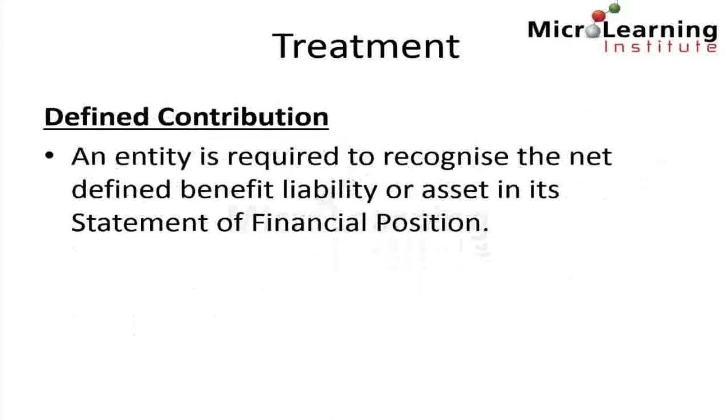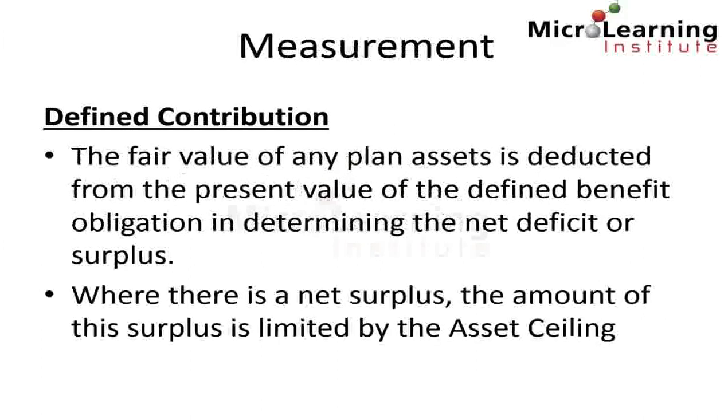The entity is required to recognize the net defined benefit liability or perhaps asset in its statement of financial position. In terms of measurement, the fair value of any plan asset is deducted from the present value of the defined benefit obligation in determining the net deficit or surplus to be recognized on the statement of financial position.